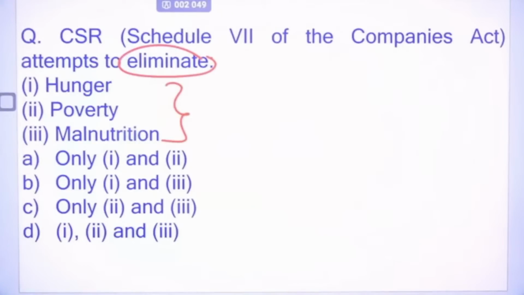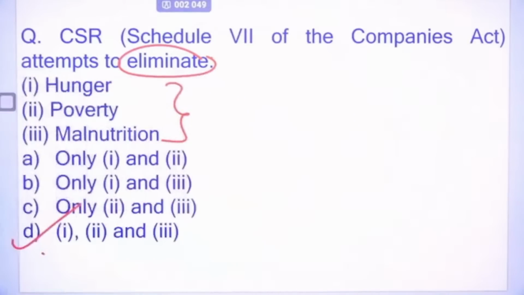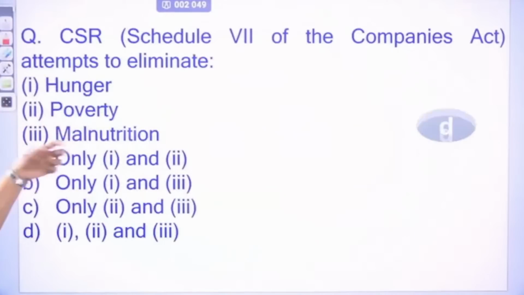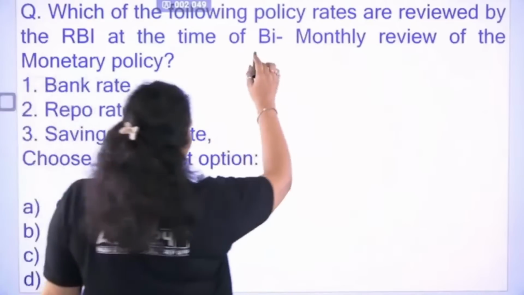Let me know which of the following is correct. So the right answer is all. CSR helps to eliminate all of these, and certain objectives of CSR match with the sustainable development goals also.